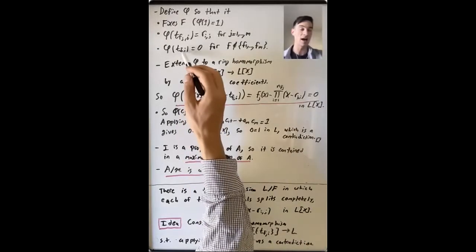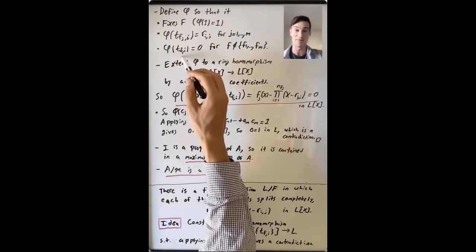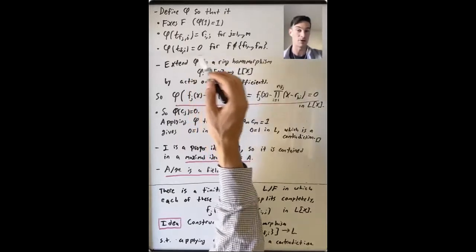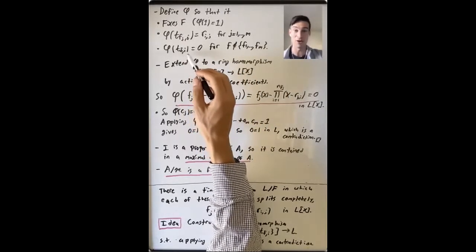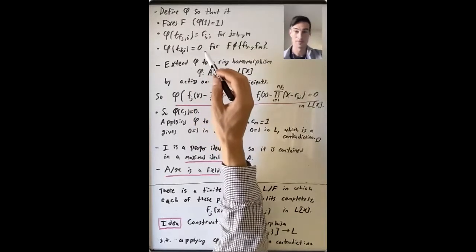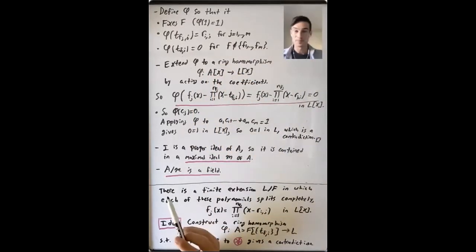And if you pick any other non-constant monic polynomial f that's not in that list, f_1 up through f_m, send all the variables corresponding to that polynomial to 0. Okay, so we've said what phi does to each of these generators of this polynomial ring. So this really does give a homomorphism from A to L.